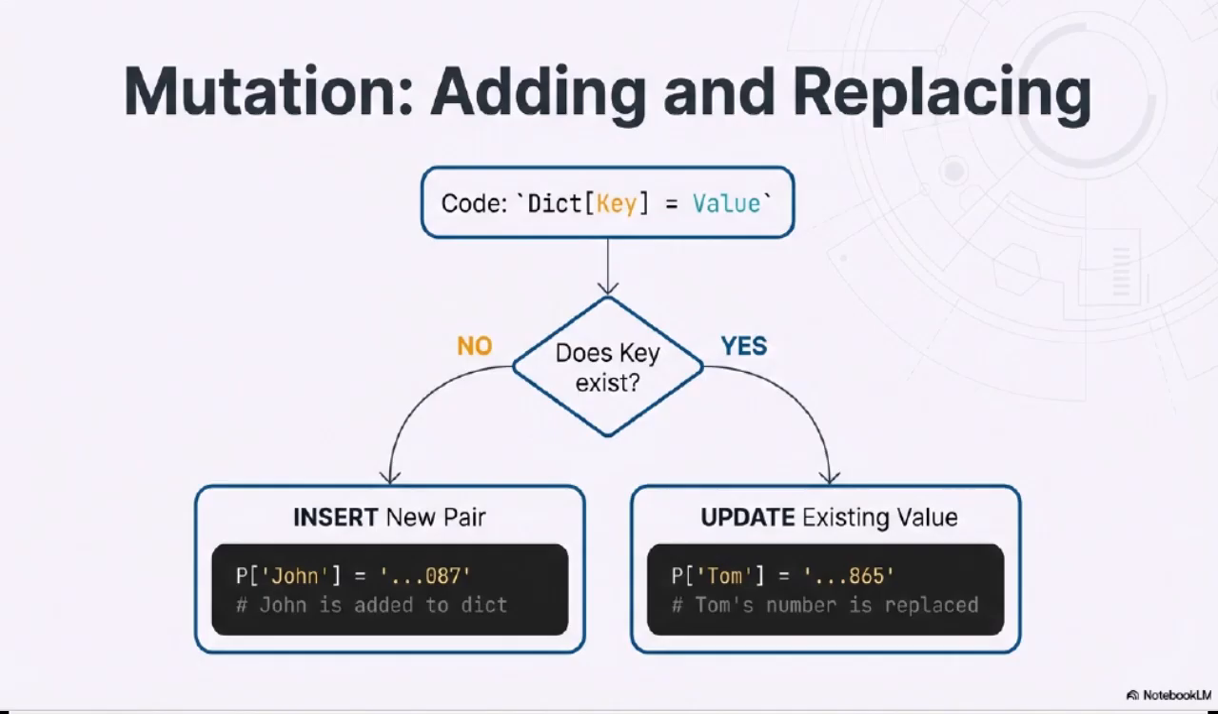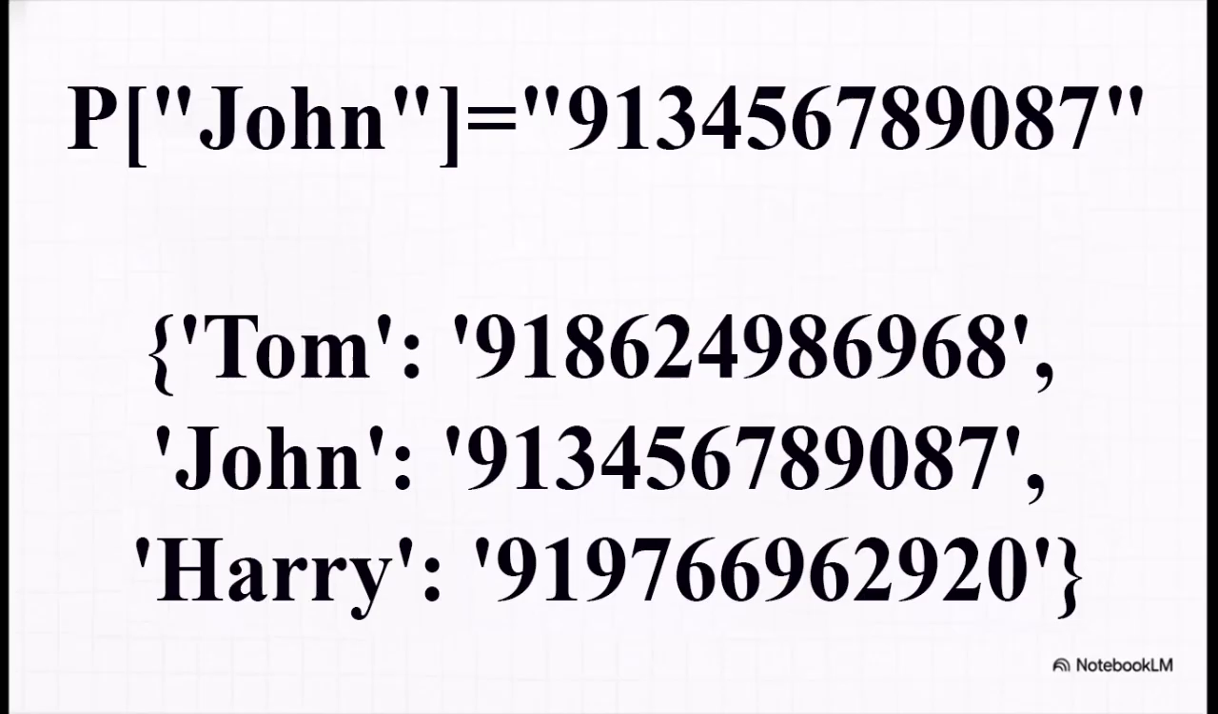Now, what if we need to add a new contact? It is so simple. You just use square brackets with the new key, in this case, John, and you assign the value to it. That's literally it. Python does all the heavy lifting for you. And there you have it. Our dictionary now has John in it. Now, you might notice the order looks a bit different than how we put them in. That's that unordered property we talked about. The dictionary organizes it for efficiency, not for sequence.